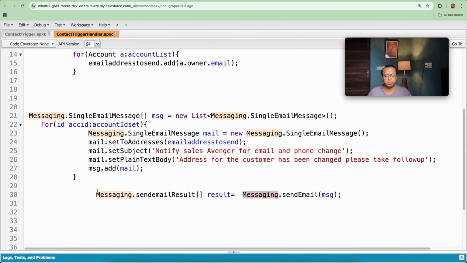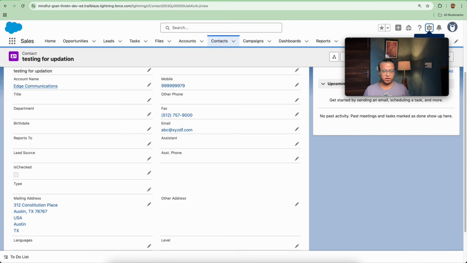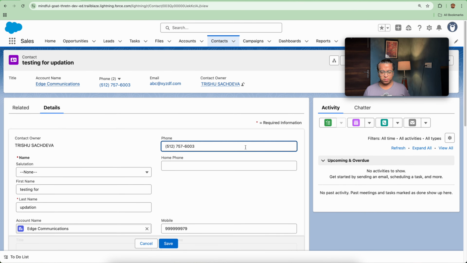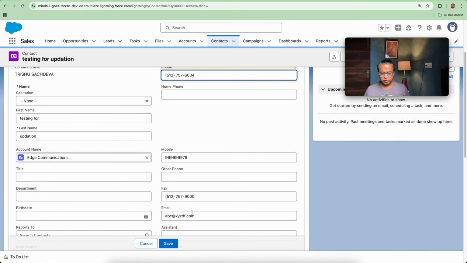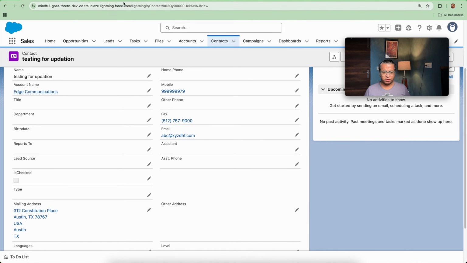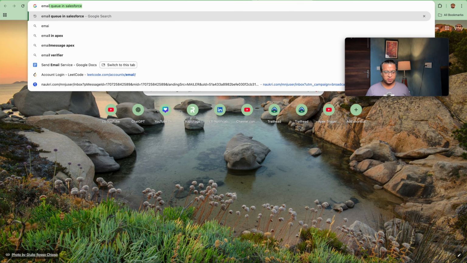Okay, so let's go through this trigger. Let's test this trigger out now. Since this is an after update operation, we will be changing the phone number. Instead of 3 I will be adding 4, and instead of email I will be adding H. As soon as I save this record, my email will get fired, and I think I will be getting the email in some time.